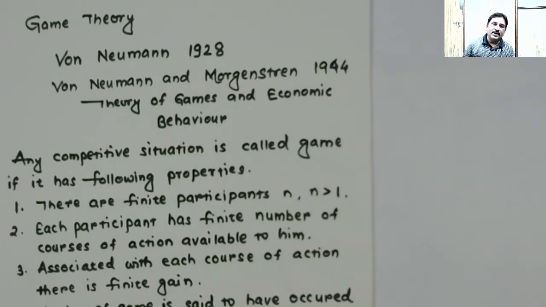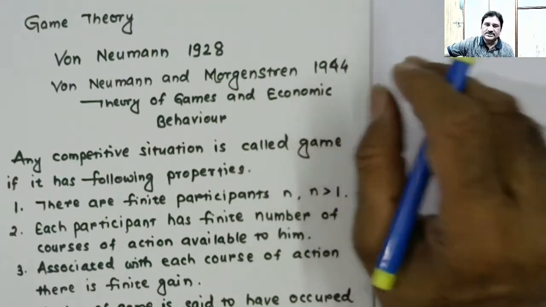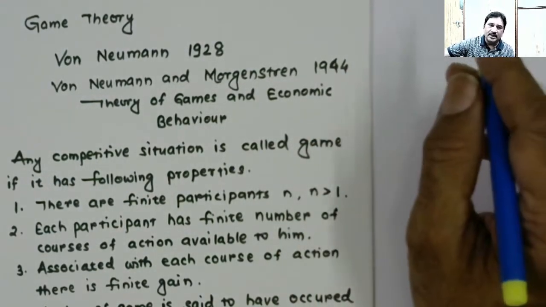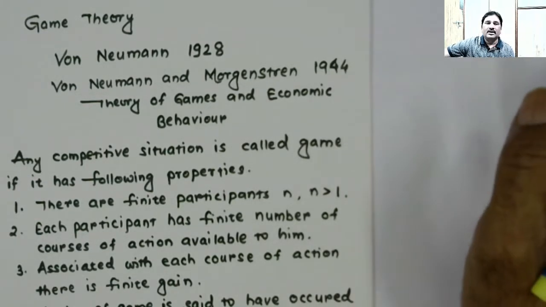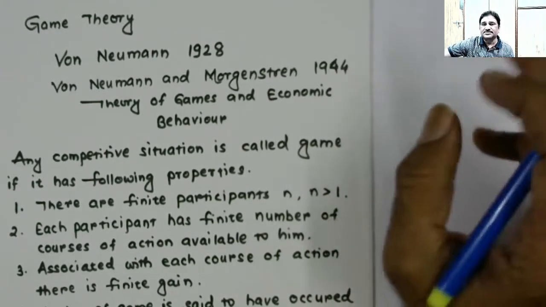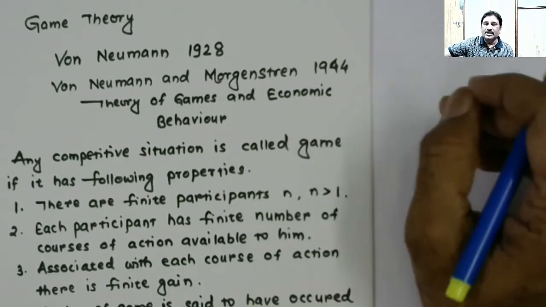If there is only one participant, and you claim that what is being done by that one player is a game, then it is wrong. It's not a game. For example, a solitaire. It is an arrangement. You do a certain arrangement of a shuffled stack of cards, and you then try to rearrange the cards in a specific style, and you call it solitaire.